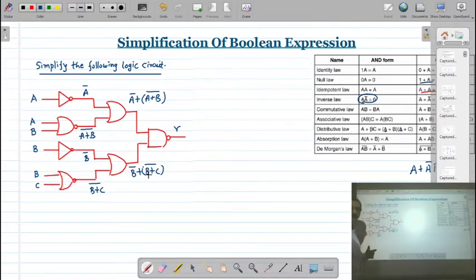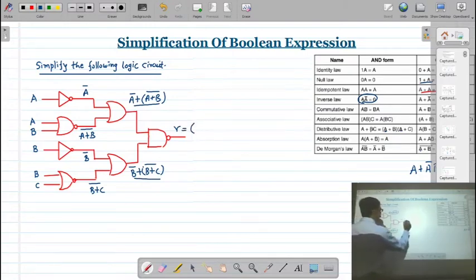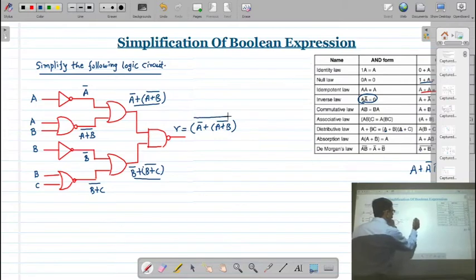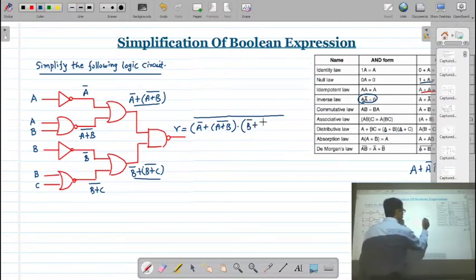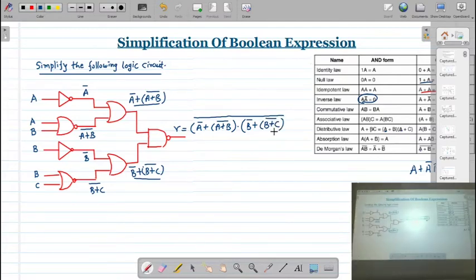The expression for the NAND gate is A dot B whole bar. So one input is this, another input is this. So we can write Y as A bar plus A plus B whole bar, and here we have B bar plus B plus C whole bar. So this is the output of your logic circuit.